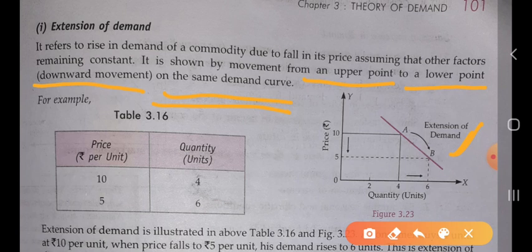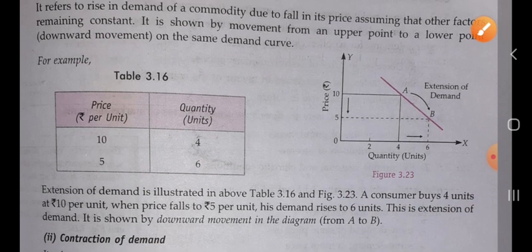So when there is extension of demand, whenever there is a rise in the demand of a commodity due to a fall in its price, it is called extension of demand. So the demand increases, and we will show it through the same demand curve. For example, we have taken one schedule. The price of a commodity is decreasing from 10 to 5, and the quantity of the commodity is increasing.